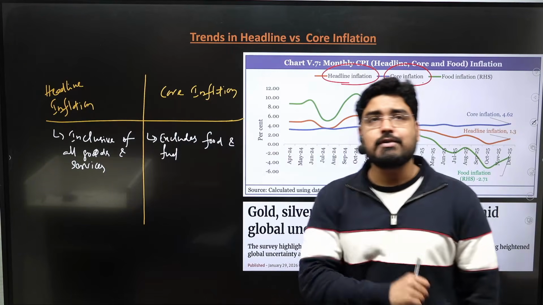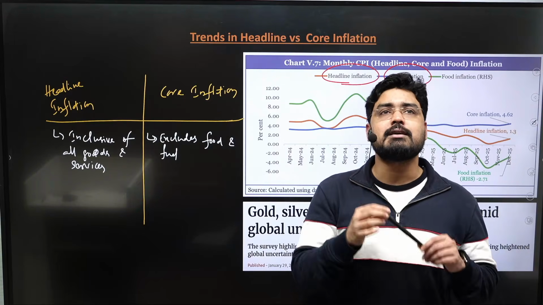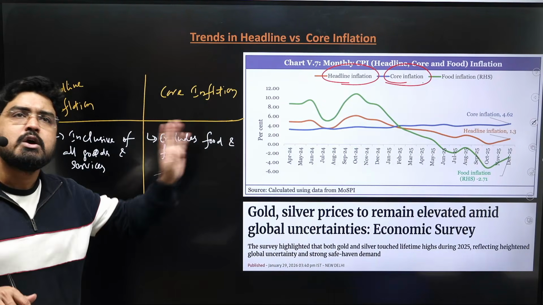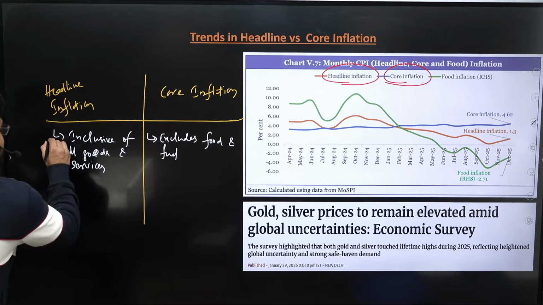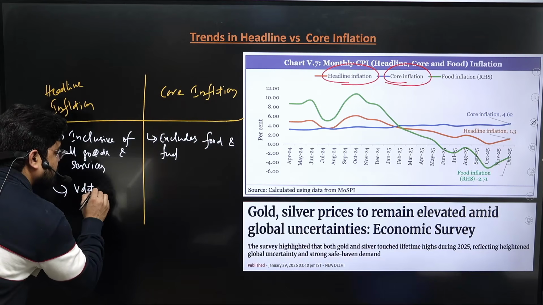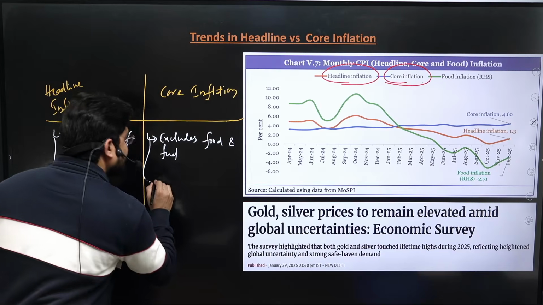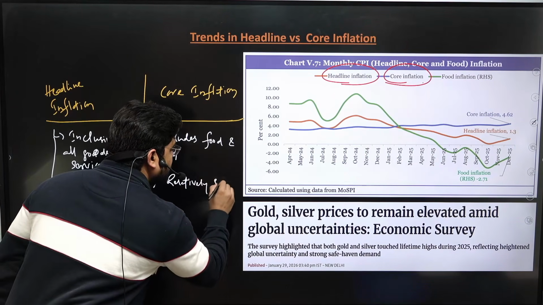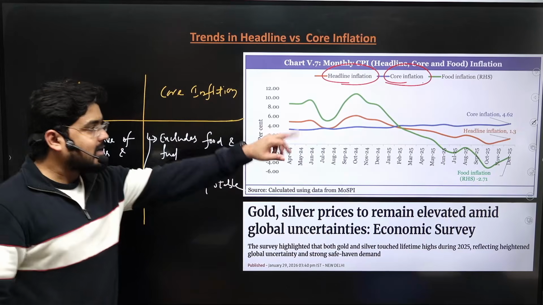Generally headline inflation is relatively volatile compared to core inflation, which is relatively stable. Headline inflation is volatile in nature because you have food and fuel components, whereas core is relatively stable. See, you can clearly see this from.